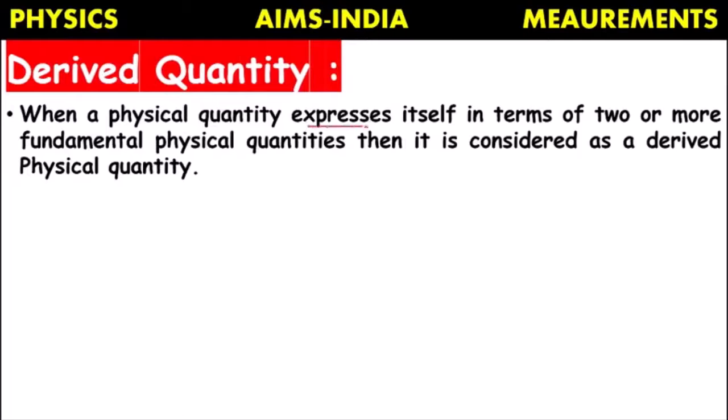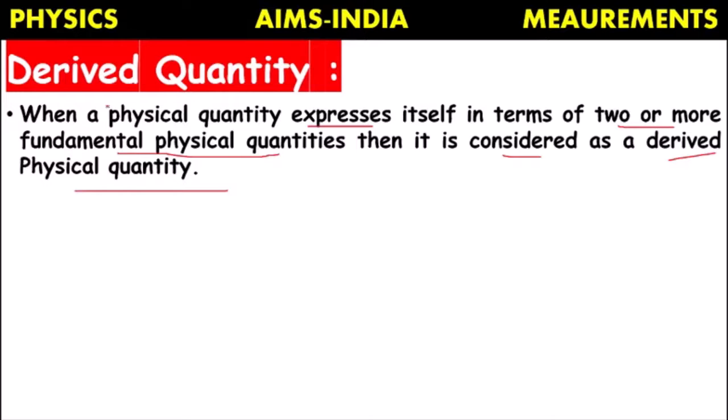when a physical quantity expresses itself in terms of two or more other fundamental physical quantities, it is considered a derived physical quantity. Some physical quantities do not exist on their own. They need the help of other physical quantities for defining them.